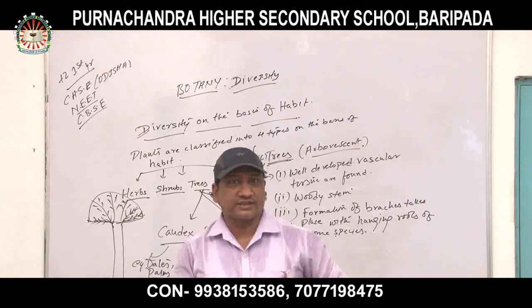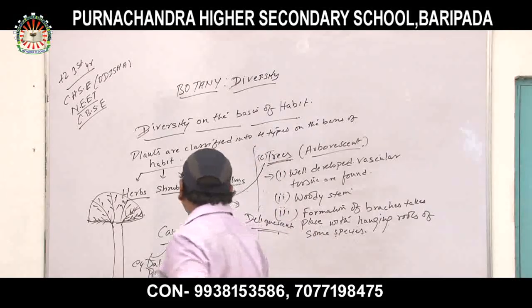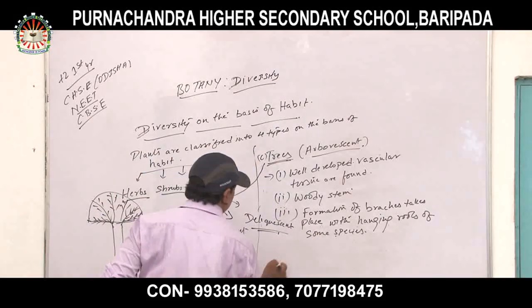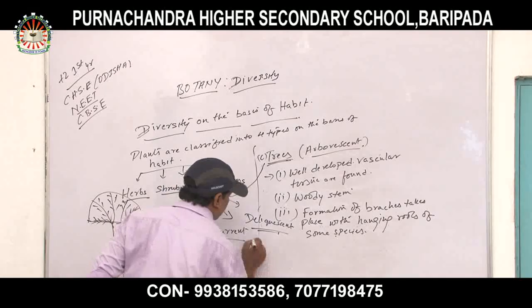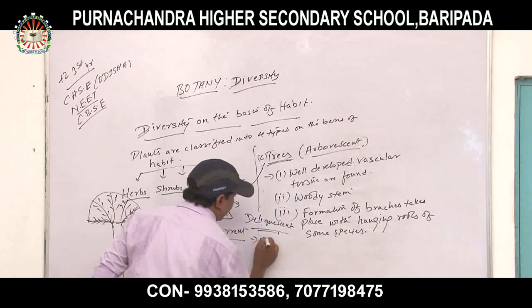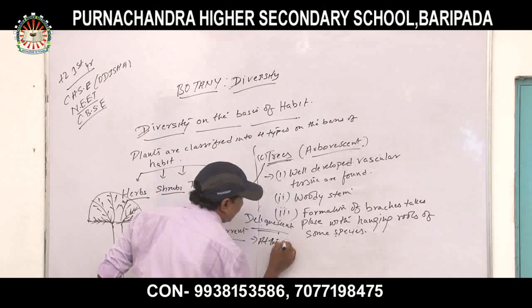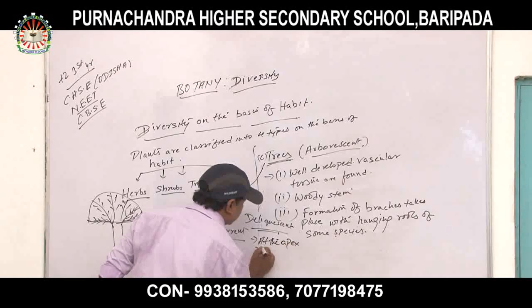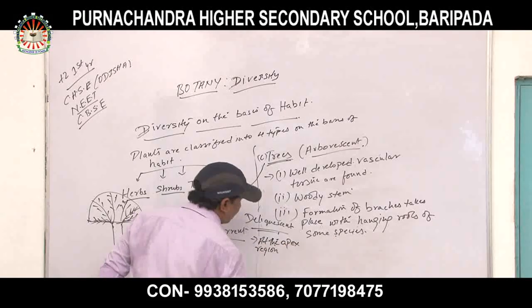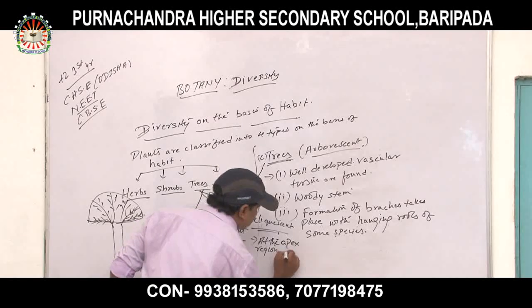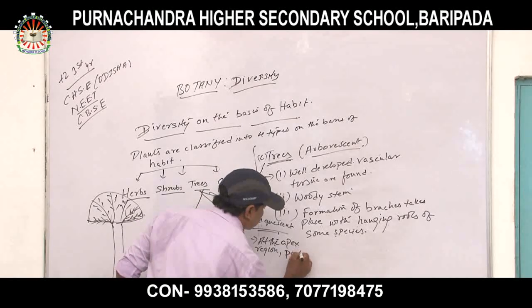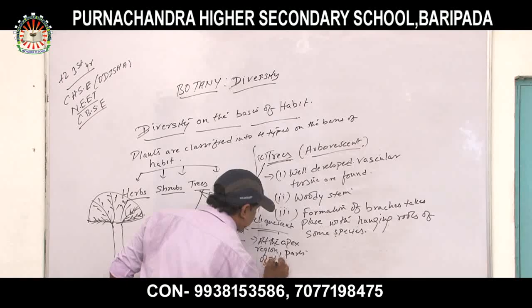That is called deliquescence. At the apex region, the parts of the plant die.